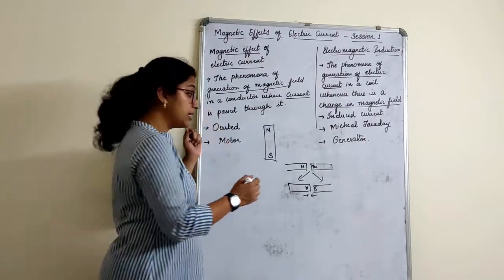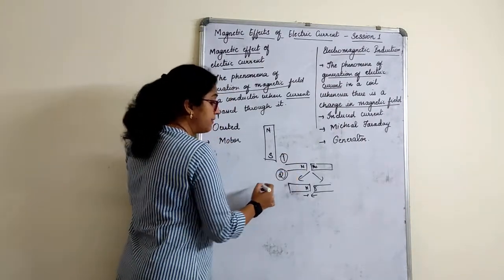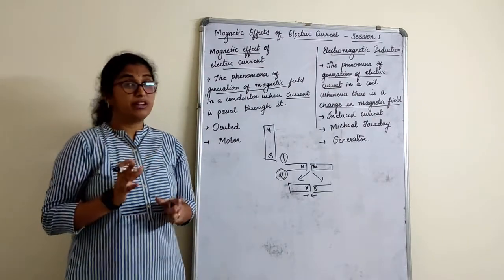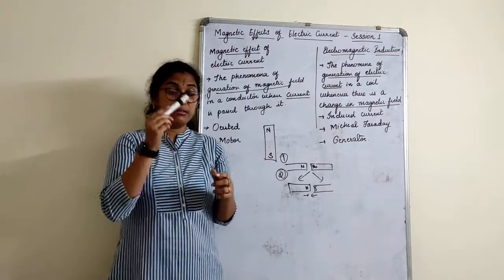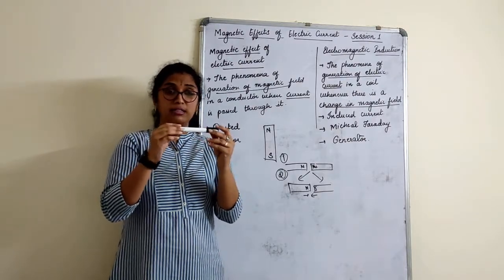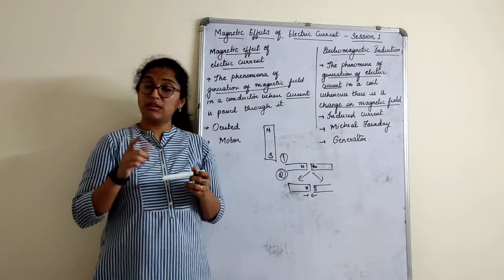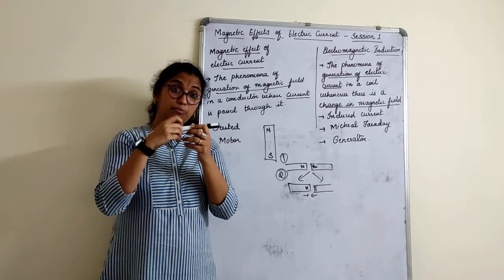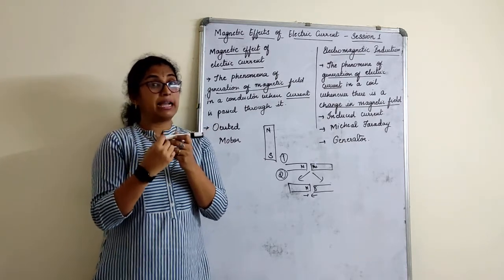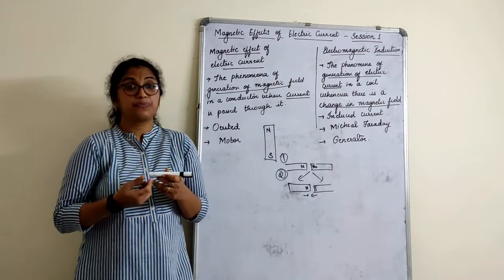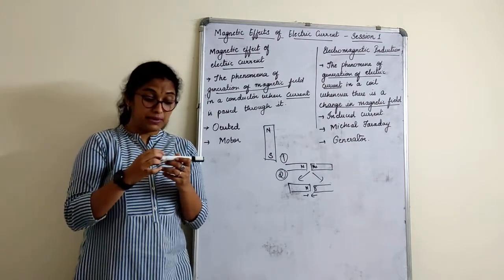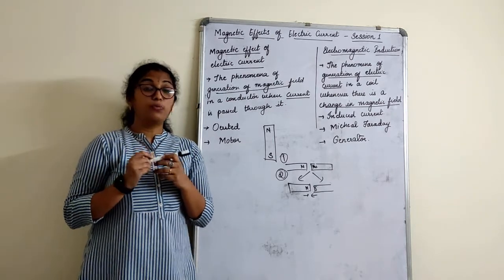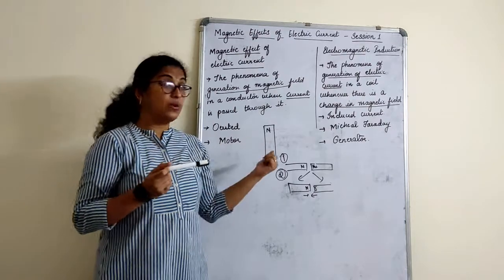That's the first property. The second property of the magnet: however big or small the magnet is, it will always have a north and south pole. Assume that this is a magnet, so this is north and this is south. Now how do you identify which is north and south? I'll tell you that also. Usually there is one red point mentioned. Sometimes the magnet will have north and south shown, very easy. If it is not shown, then it will have a red point. Assume that that is north and that is south. If that red point is also not there, how to identify, we'll study that.